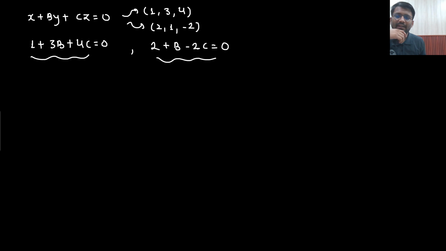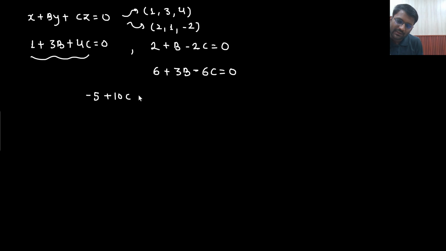So what we can do is, I just multiply this equation with 3. Now I will subtract these 2 equations. So minus 5 plus 10c equals 0. So the value of c you are getting is 1 by 2.